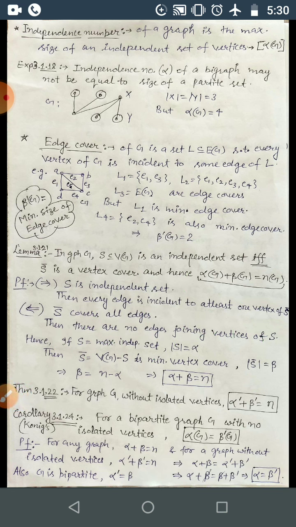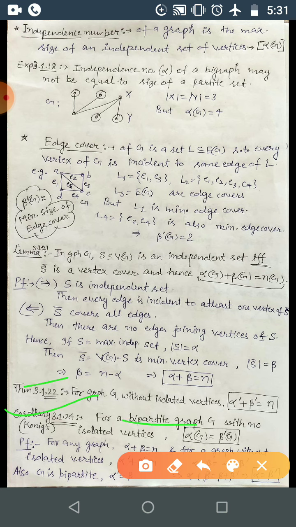And here you have a corollary to this theorem. The proof of the theorem is not in your syllabus. So for a bipartite graph with no isolated vertex, you have alpha is equal to beta dash. That we need to prove.